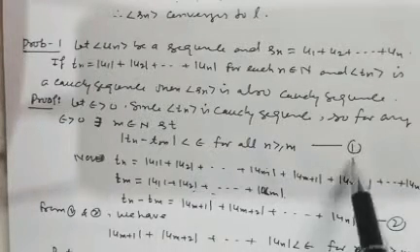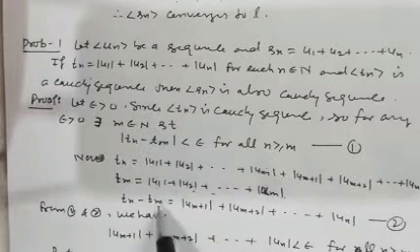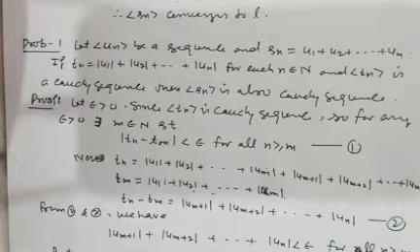So from 1 and 2 we can put this value here. We now have mod of um plus 1 plus mod of um plus 2 up to mod of un less than epsilon for all n greater than or equal to m.